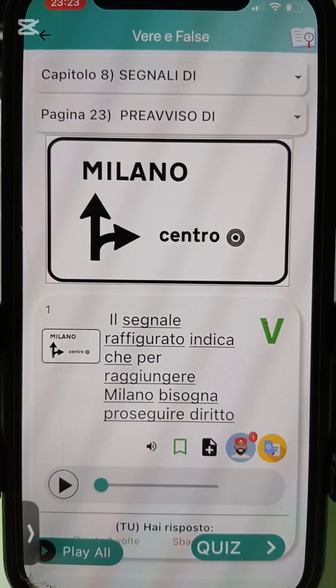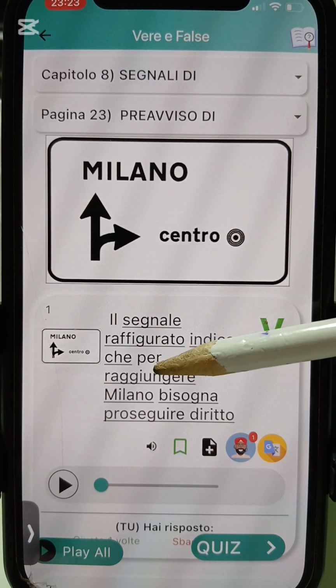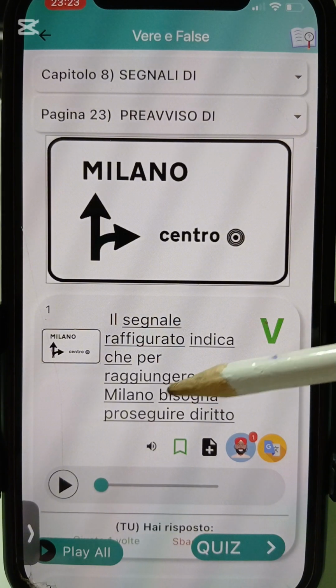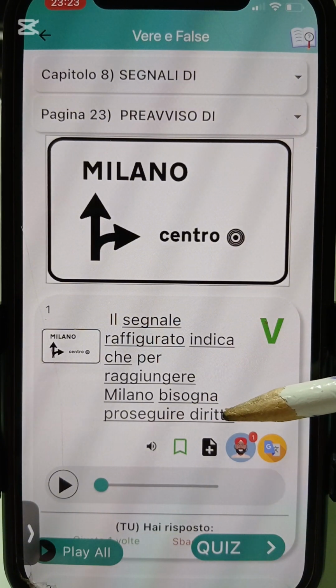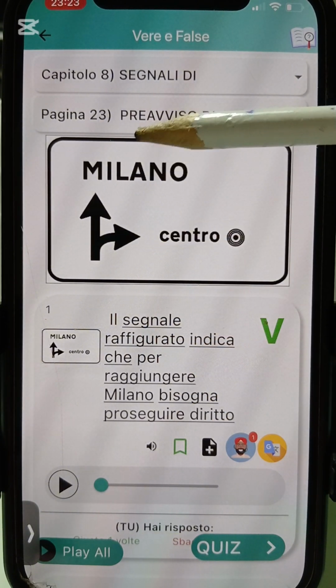Il segnale raffigurato indica che per raggiungere Milano bisogna proseguire diritto. Okay, e say dis sign figure dey indicate say for you to do what? For you to reach Milano, you need to do what? Continue straight. Okay, for you to reach Milano, you need to do what?